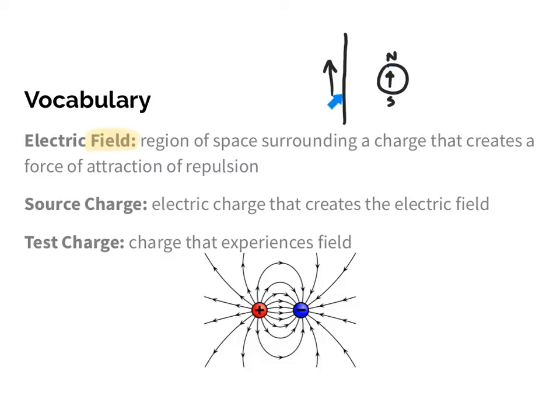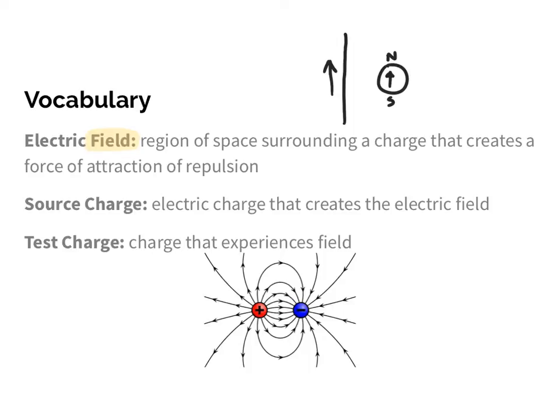So somehow the wire is affecting the space around it such that when you bring another object near it, it's also going to be affected. And that's the concept of a field. You can have a gravitational field. In this case, we're going to focus on an electric field. You can have a magnetic field and so on. But the idea is that a field is the region of space surrounding an object that has some property. If it's gravity, it's mass. If it's an electric field, it's going to be charges. And the region of space around that charge is going to create that force of attraction, for example, if it's gravity, attraction or repulsion for electric fields, and same thing with magnets. Okay, so the key thing is that it's a region of space.